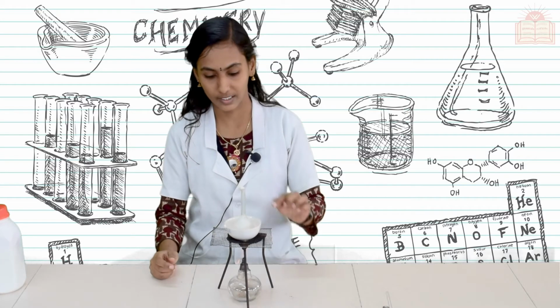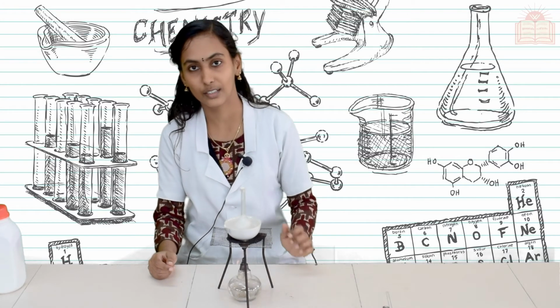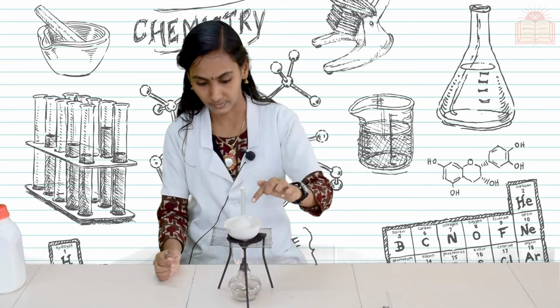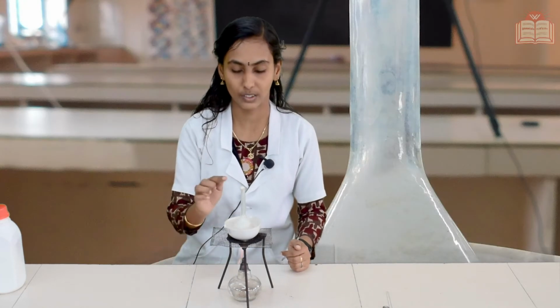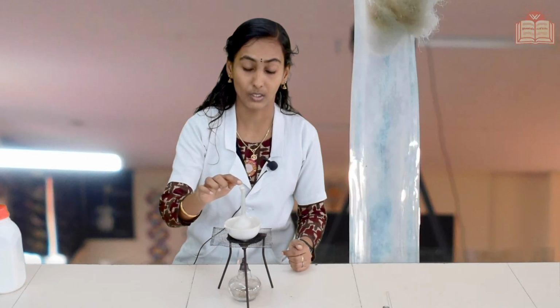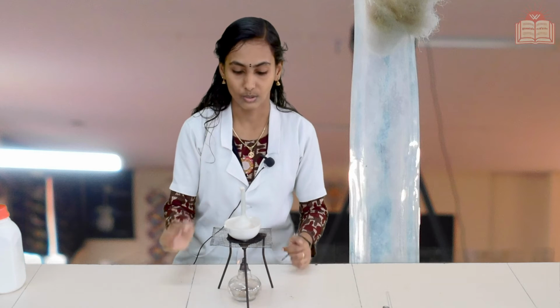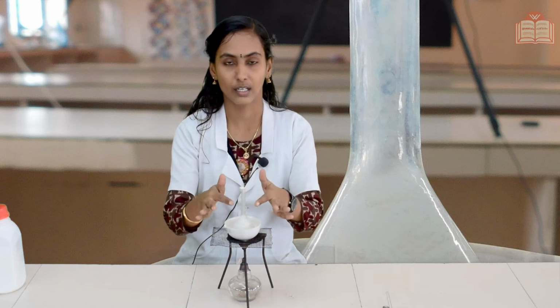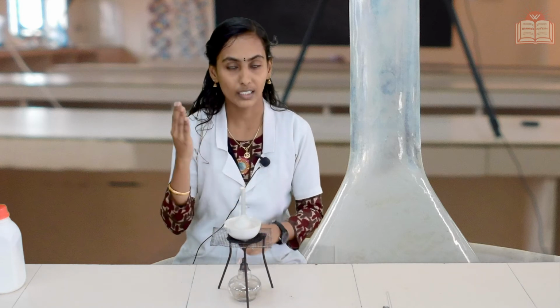Okay, students, after 5 minutes, what are the things that you can see here? Any change over the funnel? Yes, there is a white color vapor in the funnel. These vapors could not escape because we kept a cotton piece over the opening of the funnel, isn't it? So, these vapors will remain inside the funnel, and if we stop heating, these vapors will get cooled and touch the surface of the funnel, and by cooling, the ammonium chloride vapor is again converted back to solid form. So, we will keep this for cooling.